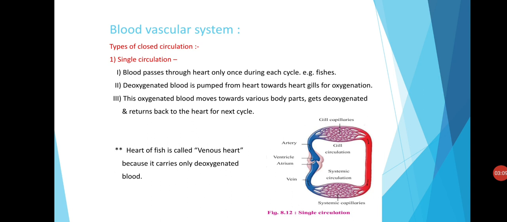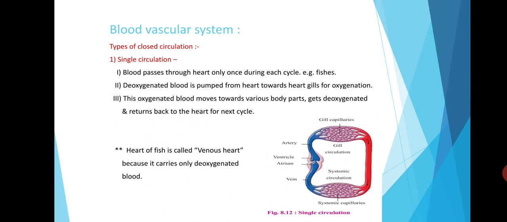The closed circulation can be divided into two main types: single circulation and double circulation. In single circulation, blood passes through the heart only once during each cycle. The popular example of the animal in which single circulation occurs is the fishes.